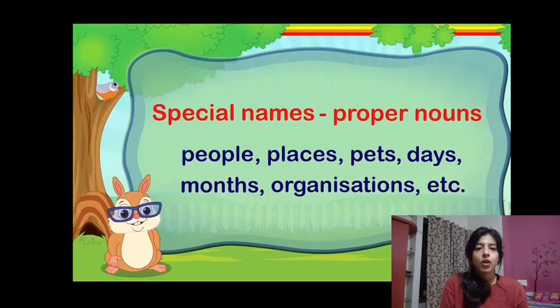Months. We always write down months in capital letters. Never forget. Organization. So our school is an organization, right? So we always write names of the organizations in capital letters. Those are proper nouns because we are naming them. They are special.